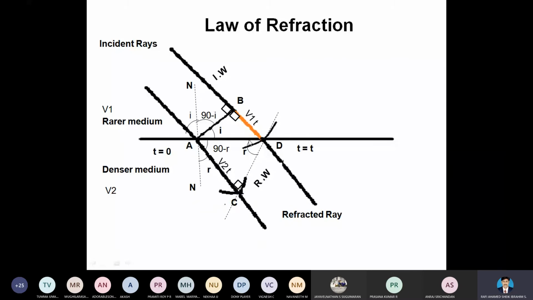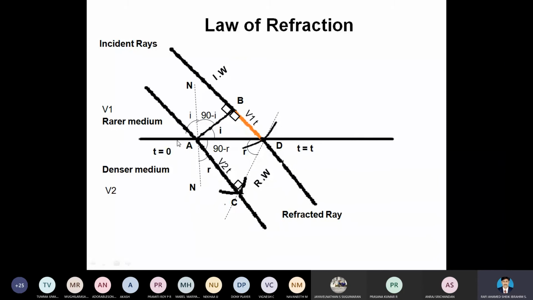Why, sir, are we calling it an interface? Why are we using the word interface? Because the upper side is an air medium and the lower side is a material medium. So the interface is the region between the surface and the medium. That's why it's called an interface. We can call it the interface, or we can call it the refracting surface, not the reflecting surface, the refracting surface.